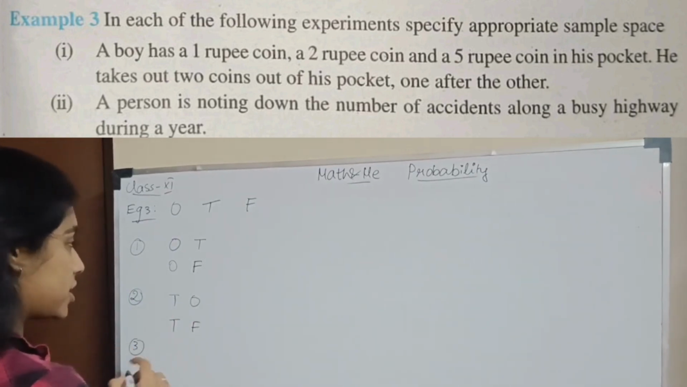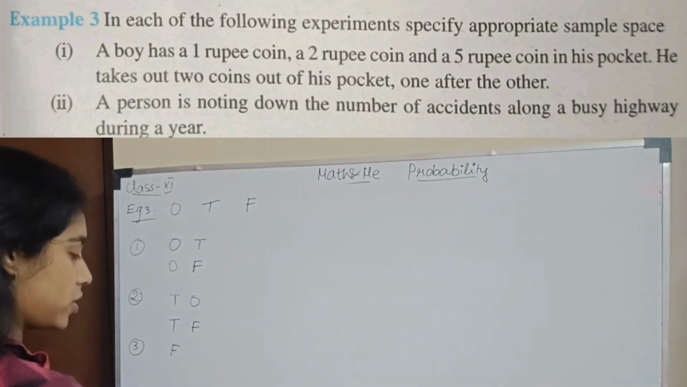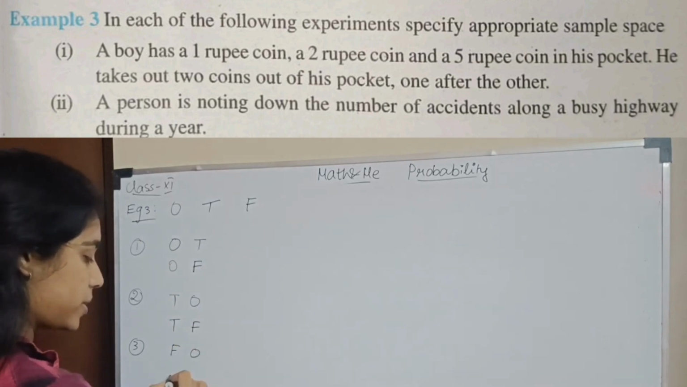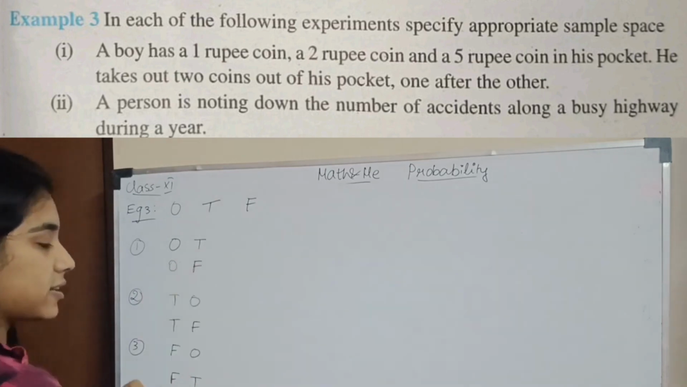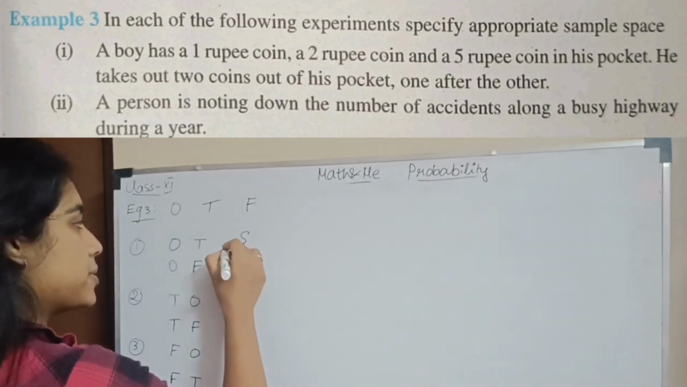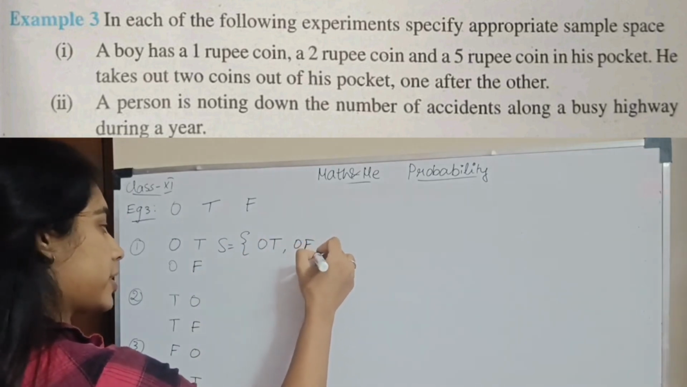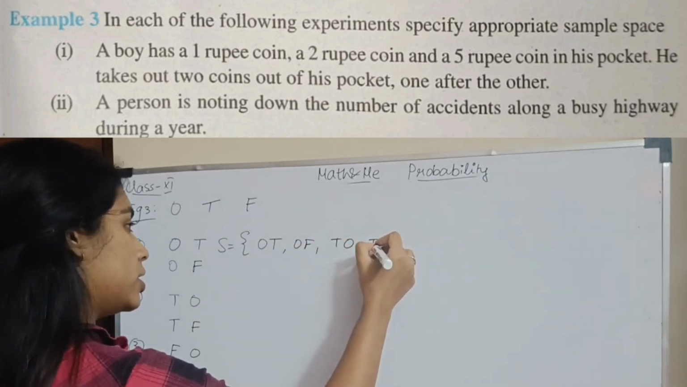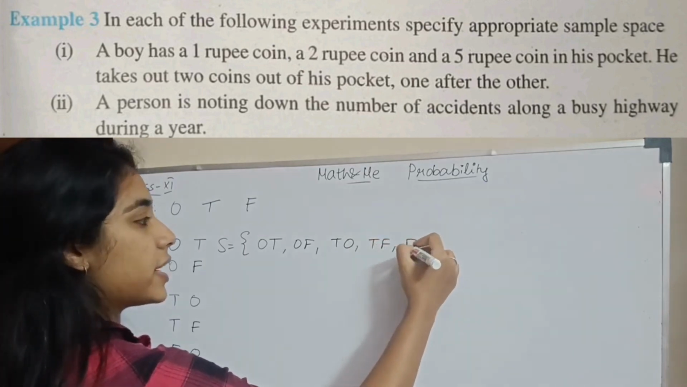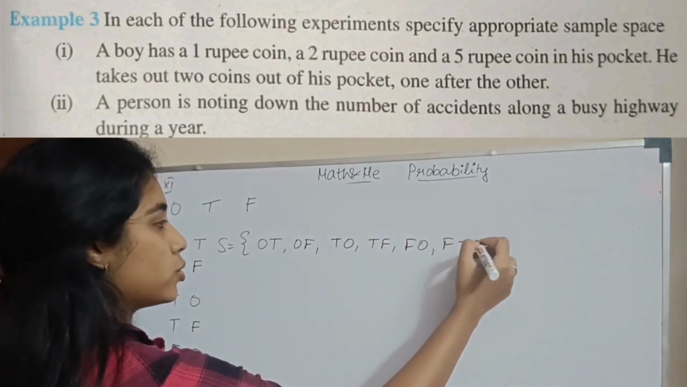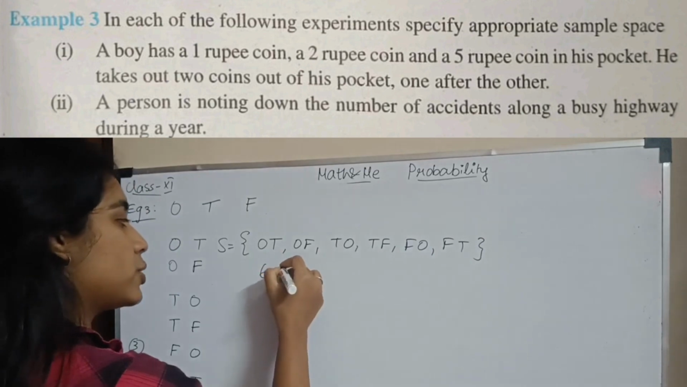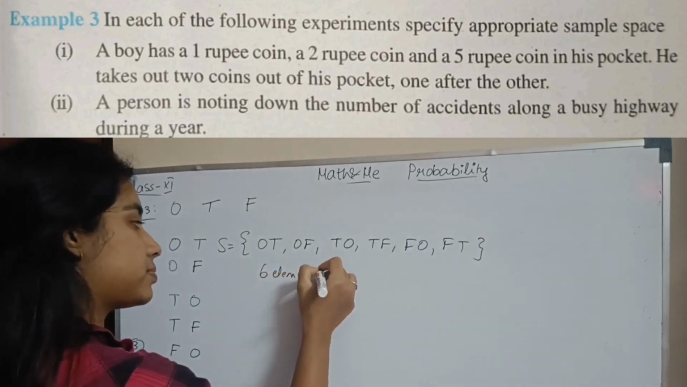What is your third option? If your first coin is a 5 rupee coin, your second coin is a 1 rupee coin or your second coin is a 2 rupee coin. So these are the possibilities. So what is your sample space? Your sample space is 1 and 2, 1 and 5, 2 and 1, 2 and 5, 5 and 1, 5 and 2. So this is your sample space and you have 6 elements.